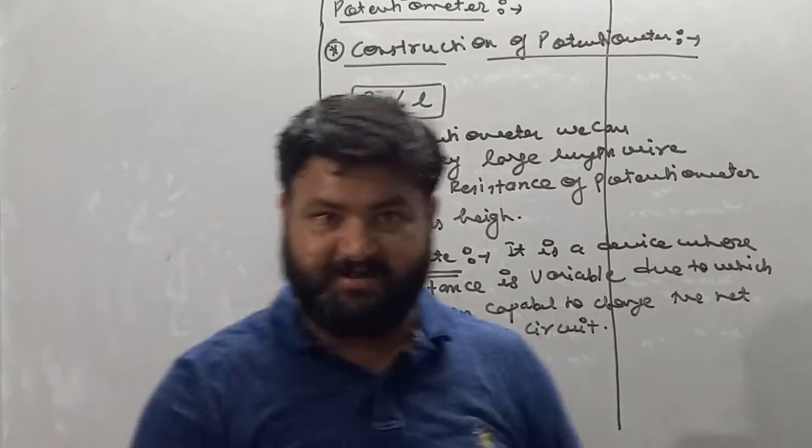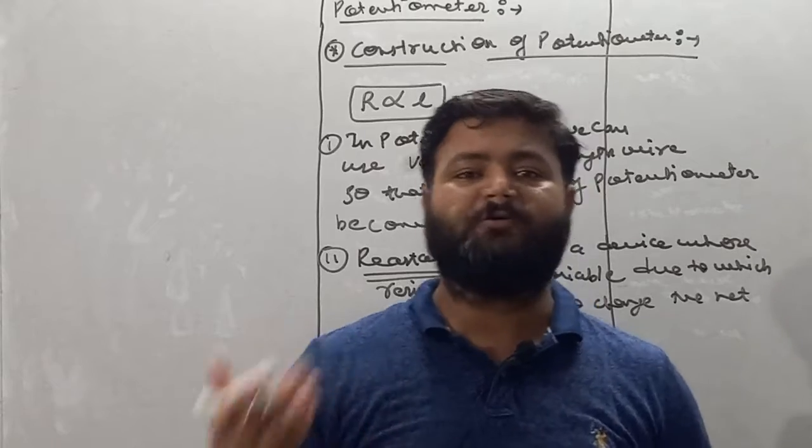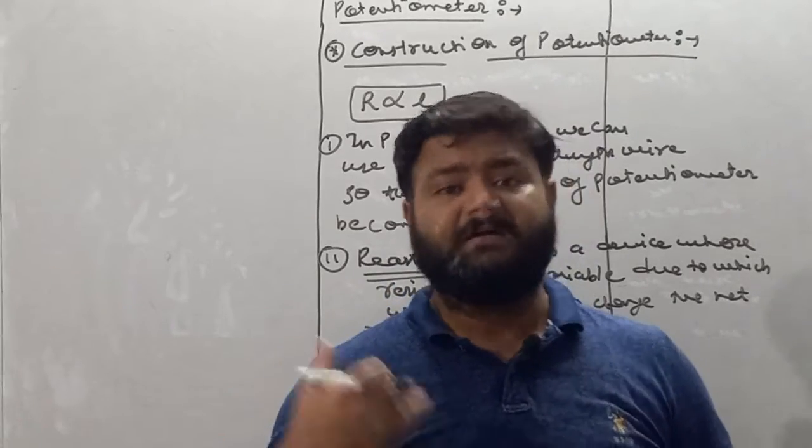Rheostat is basically a device with the help of which we can continuously change the resistance of the circuit.